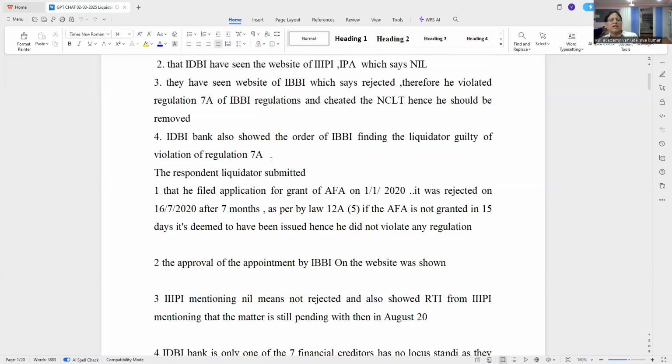Now the respondent, what are the issues that were submitted by the liquidator? I said, I filed an application for grant of AFA on 1/1/20. It was rejected on 16th July, after 7 months. As per the bylaw, if the AFA is not granted within 15 days, it is deemed to have been issued. Hence, he did not violate any regulations. So this is the law. As per law, how did you say the 16th July only received? IBBI has said that, because the petitioner himself was saying he received after 7 months.